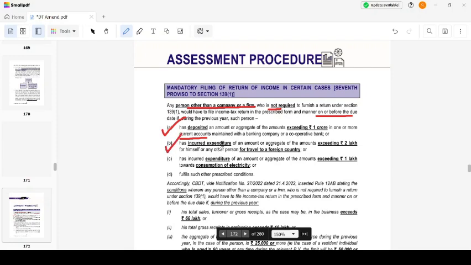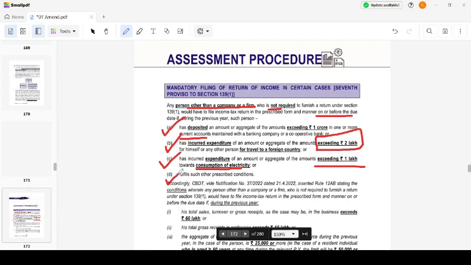Then, if he has incurred expenditure of an aggregate amount exceeding 2 lakh rupees for travel to a foreign country, or has incurred expenditure of an amount or aggregate of the amount exceeding rupees 1 lakh towards consumption of electricity. Because domestic consumption does not take 1 lakh per month on aggregate, but corporate consumption or factory consumption would exceed that. That's why it is given importance. Or fulfills such other conditions as may be prescribed.